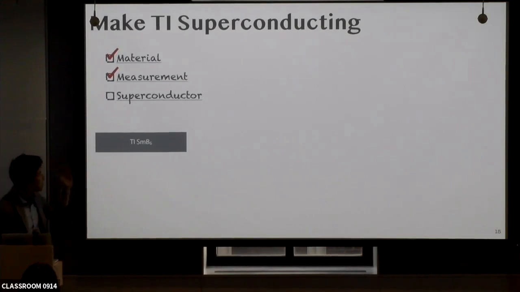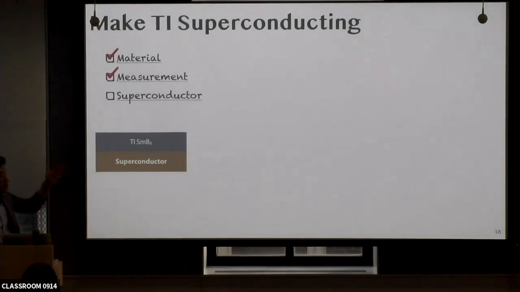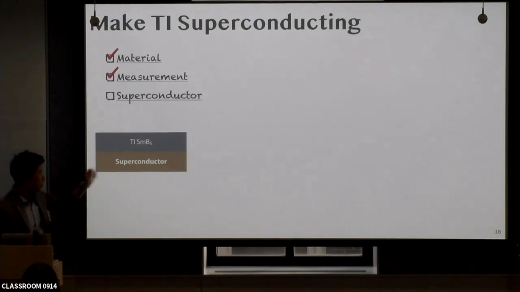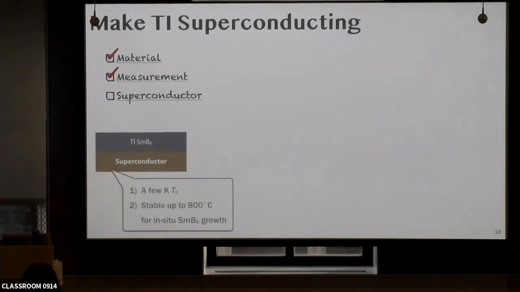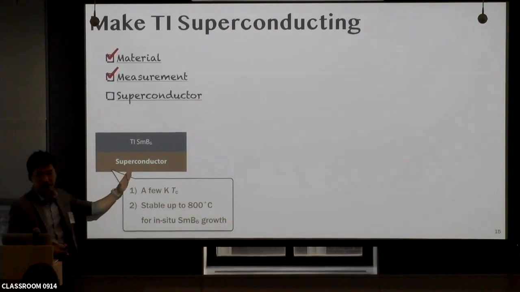So simply just make samarium hexaboride on the yttrium hexaboride as a superconductor. We can make samarium hexaboride superconducting. So here are several necessary conditions of the superconductor. Basically, higher TC is better because it makes such measurements much easier to access. And then the most important thing is the growth condition. Because to grow high quality samarium hexaboride thin film, we need to use very high temperature, above 800 degrees Celsius. So in such a case, we can use just a metallic superconductor.